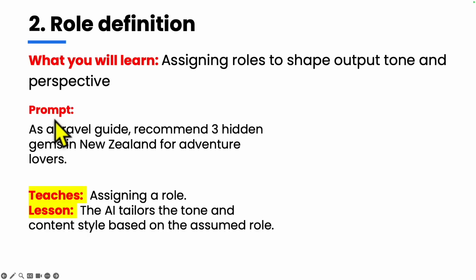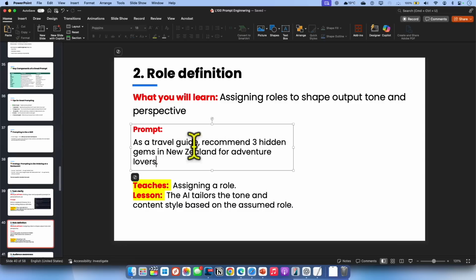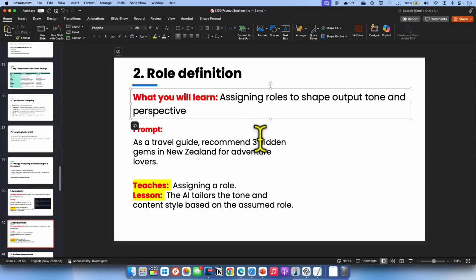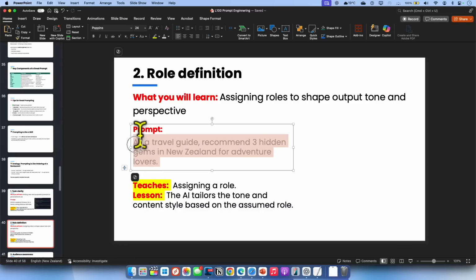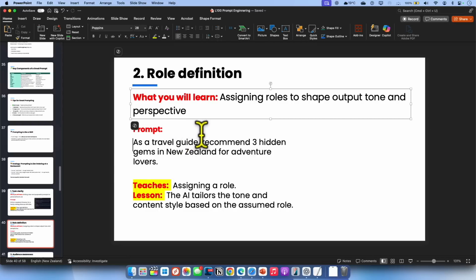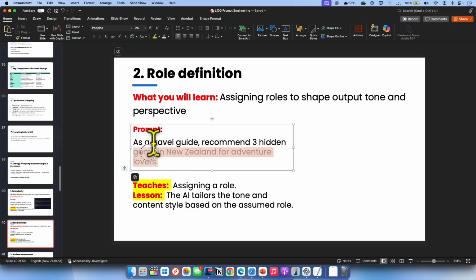If you look at the prompt, you're mentioning things like "as a travel guide." So you are telling the model to assume a role as a travel guide and recommend 3 hidden gems in New Zealand for adventure lovers. What we are trying to learn here is not the 3 hidden gems in New Zealand, which you can very much go and search. What we are trying to learn is the concept called role definition, and how it is going to impact the